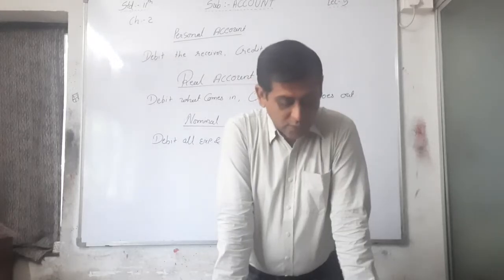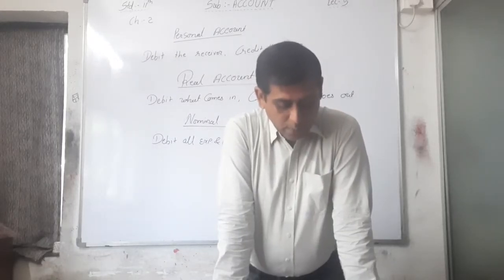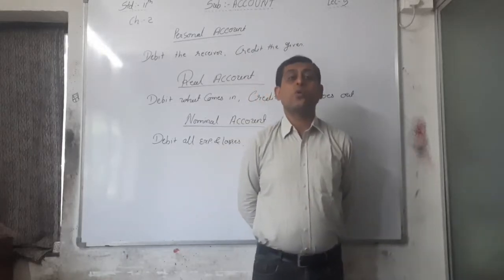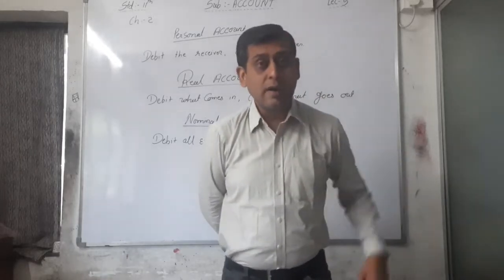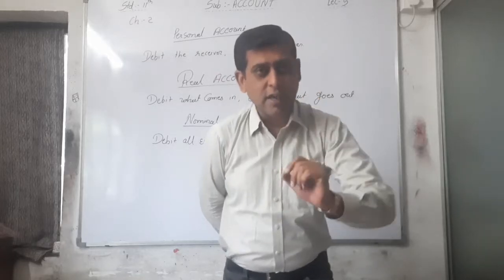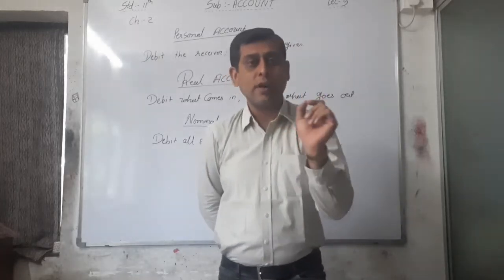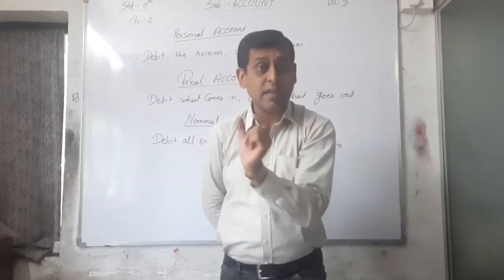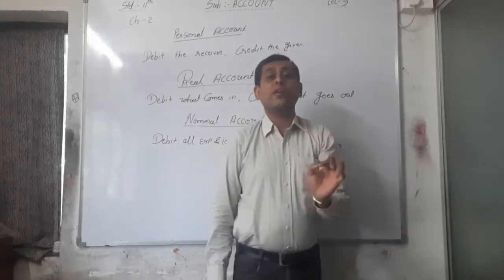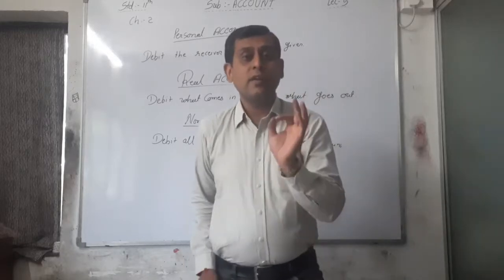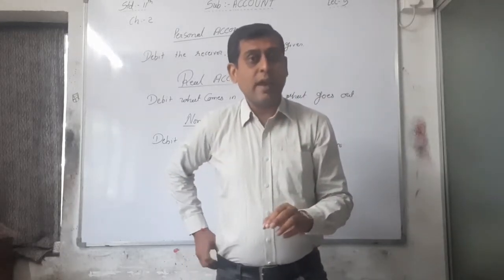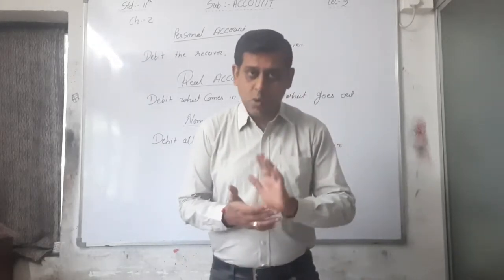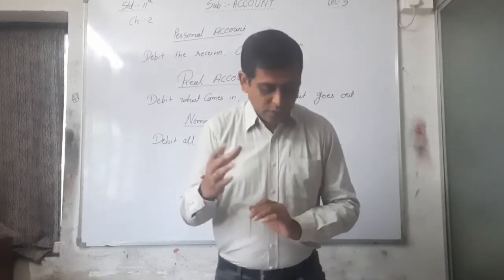Okay. Now the fifth one, brokerage received. Again, the word received is there. That's why brokerage is your income. If brokerage paid is there, then brokerage is debited, because that is an expense. But whenever brokerage received is there, received means income, and that's why that account will be credited. Here brokerage account will be credited in the fifth transaction.